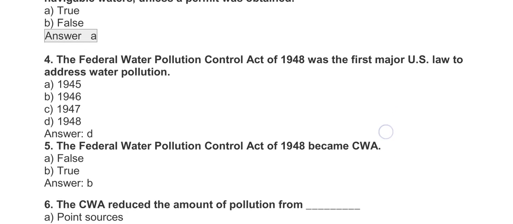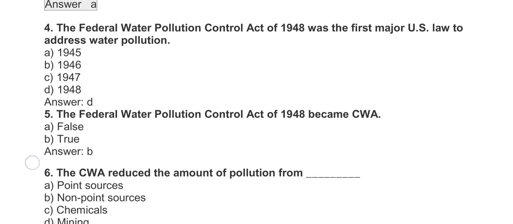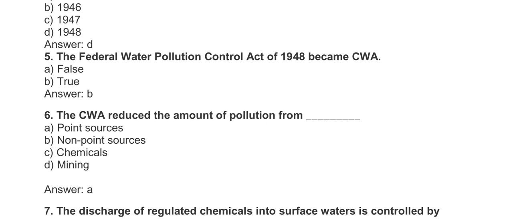Number 4. The Federal Water Pollution Control Act of 1948 was the first major US law to address water pollution. 1945, 46, 47, 48. The answer is D, 1948. The Federal Water Pollution Control Act of 1948 became CWA. True or false? That is true. Answer is B.